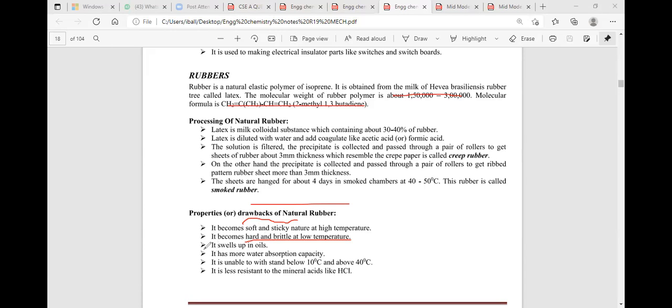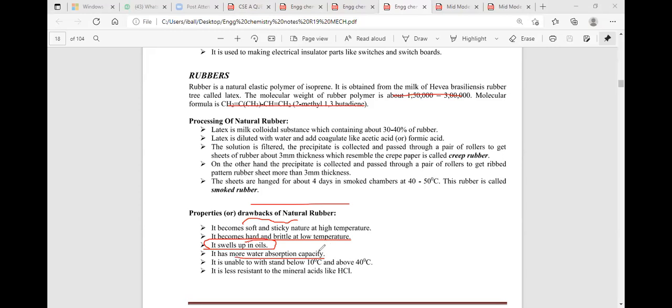Next, natural rubber has less oil resistance. It swells up in oils. Next, it has a high water absorption property. The water absorption capacity indicates that natural rubber has less water resistance. I'm repeating again: natural rubber has less water resistance.